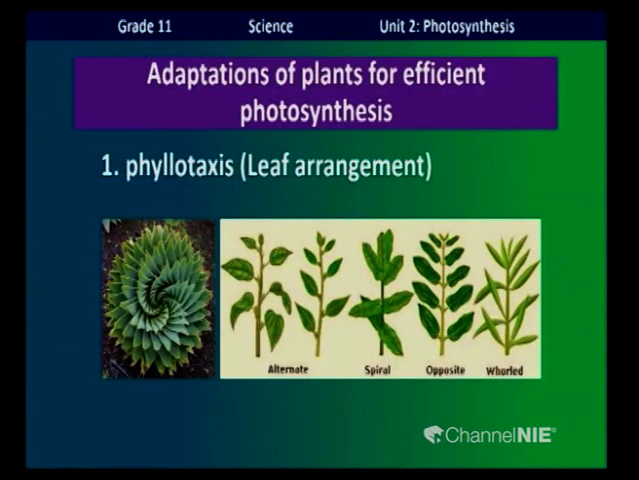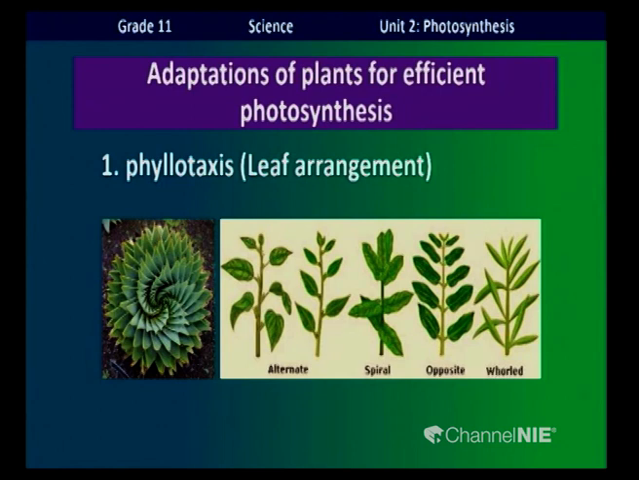Adaptations of plants for photosynthesis. Adaptation of plants for efficient photosynthesis. Now, plants are adapted to catch the maximum amount of sunlight, children, because there is a huge number of leaves in a plant. All of them need sunlight for photosynthesis.